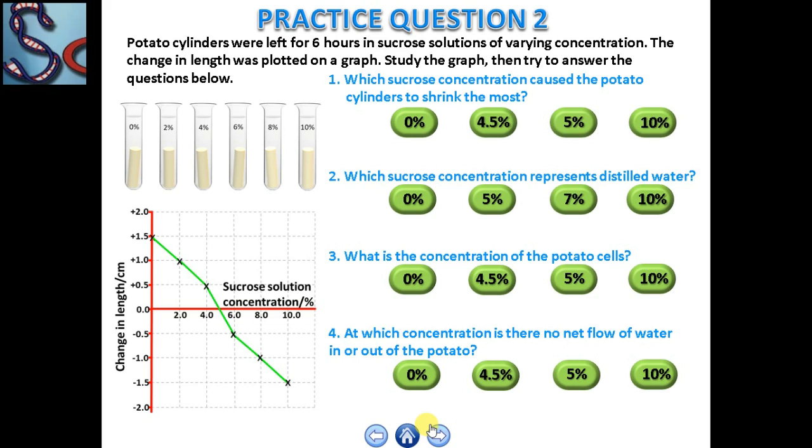After studying the graph, where is the 0% solution? Point out where is the 4.5% solution, where is the 5% solution in the graph, and where is the 10% solution in the graph. Okay. Now, number 2. Which sucrose concentration represents the distilled water? Okay. Now, third, what is the concentration of the potato cells?